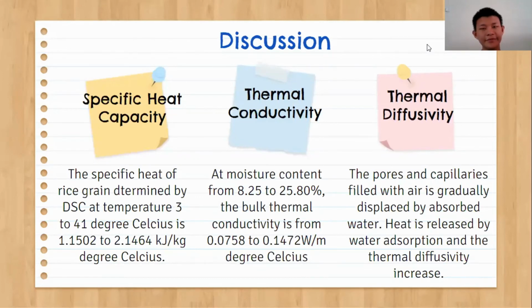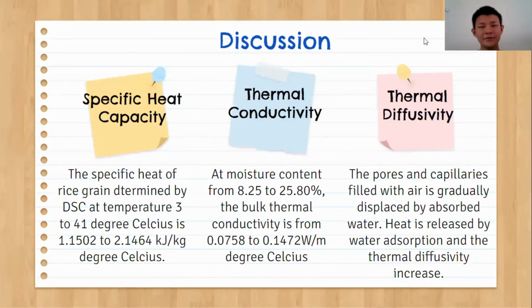Now I'll explain further for the specific heat capacity of rice grain. The specific heat of rice grain, determined by DSC at temperature 3 to 41 degrees Celsius, is 1.1502 to 2.1464 kilojoule per kilogram degrees Celsius.